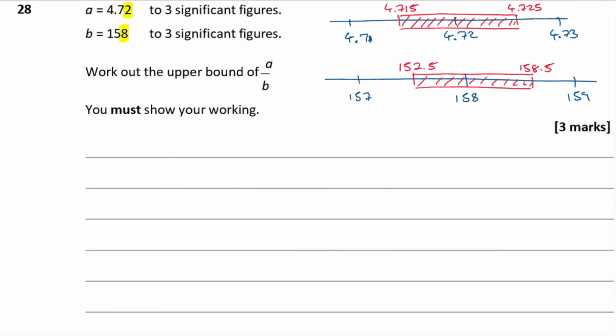Okay? Right. Now we need to work out the upper bound of A over B. Okay? So we've got two possible values of A that we're going to use. We're going to use the upper bound and the lower bound. And then we've got two possible values of B. And we want to pick the values of A and B that are going to deliver us the largest value of A divided by B. So A divided by B, what's that then? Now to get that as big as possible, I'm going to pick the biggest value of A that I can, which is that one, isn't it? Okay, I'm going to pick my biggest A, which is 4.725.